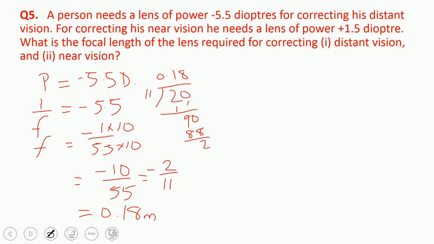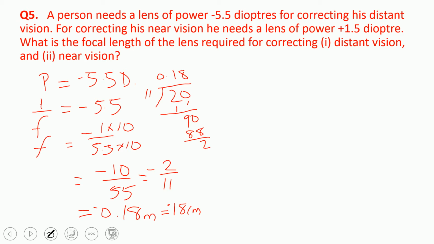meter. Now here understand that it is in meter. If you want, you can convert into centimeter: multiplying by 100, it becomes 18 centimeter. No need. It is minus, and that is very important. Why is minus there everywhere? Because it is a concave lens. A concave lens is being used.